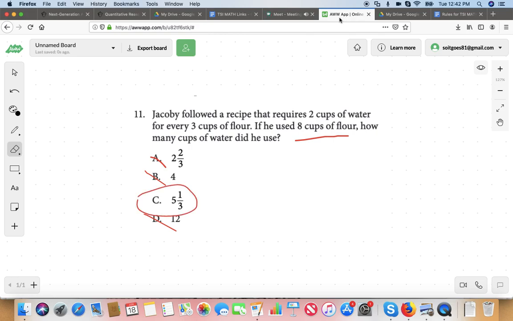Does that make sense? Yes, it does. I don't even want to go over the operation. And I'm going to be honest with you, I'm not even sure what it is right here. But you know what? I don't care, because that's not the way to look at this test. This is a multiple choice test, and you can figure out the answer using logic and estimation. Okay? It's a way of looking at the questions. It's not about operations.